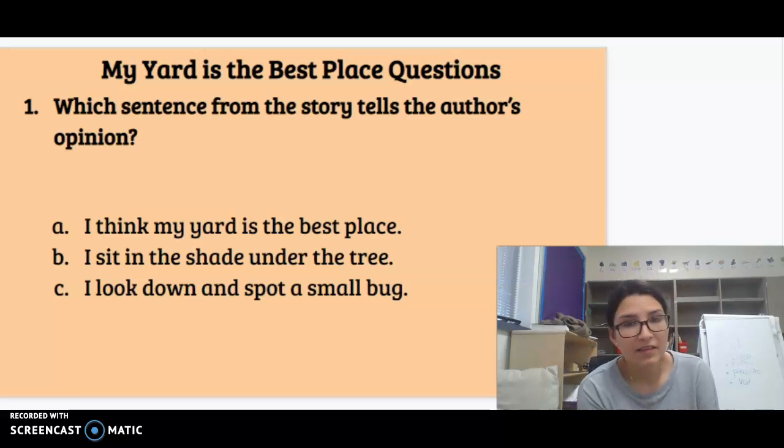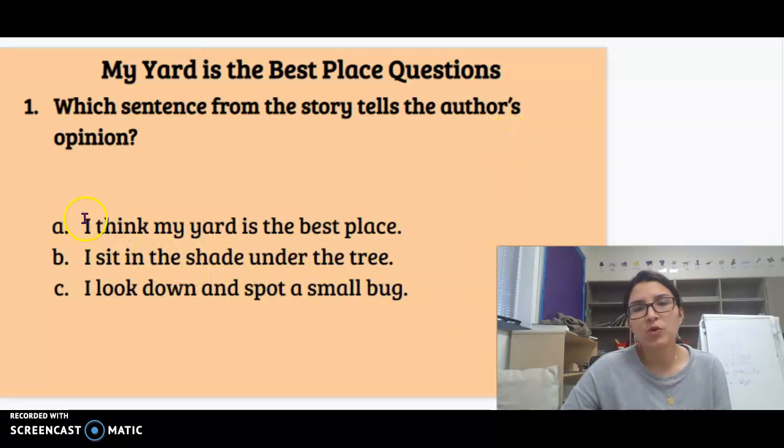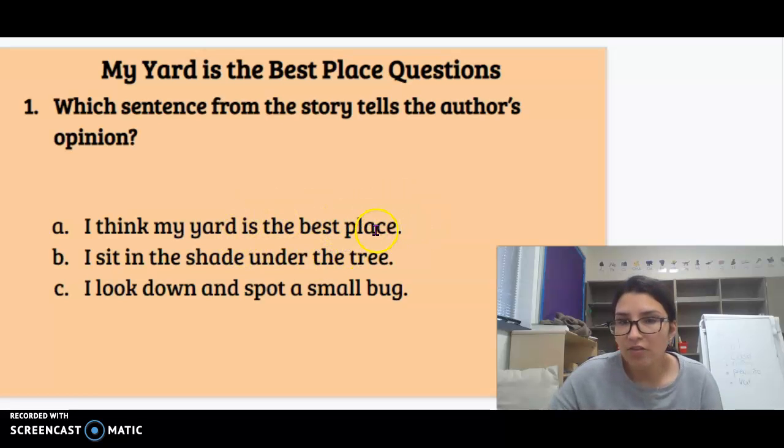Well, the correct answer for this is, we're talking about the author's opinion, right? So let's talk about each choice. I think my yard is the best place. So opinion means how you feel about something, right? So the author feels that their yard is the best place. Okay. I sit in the shade under the tree. Are they telling us how they feel or what they think? No, they're just telling us what they're doing, so that's not even an opinion.